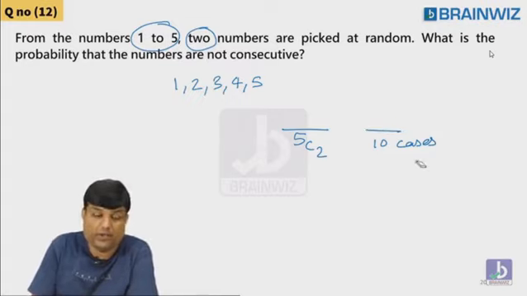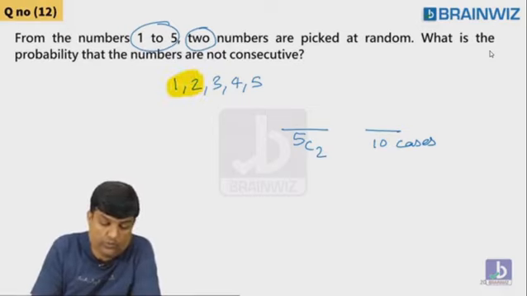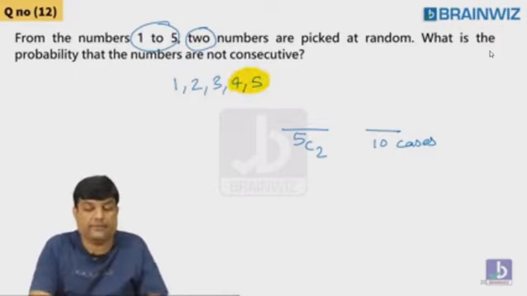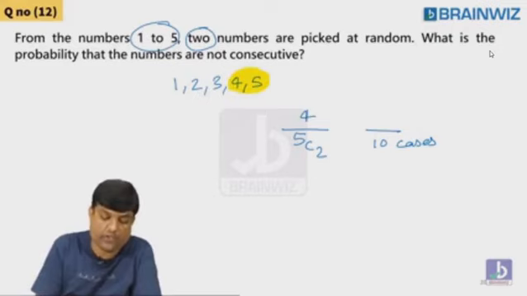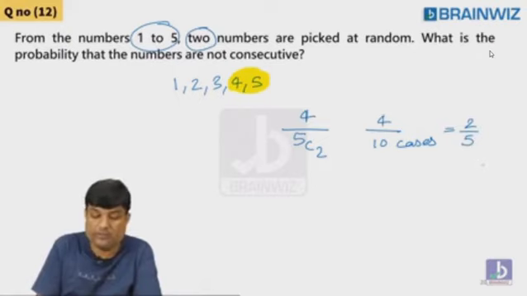No. The 10 are not all consecutive. 1, 2 is the first case, or 2, 3 the second case, or 3, 4 the third case, or the last case is 4, 5. That's it. How many cases, guys? 4 cases. Not consecutive means 3 by 5.